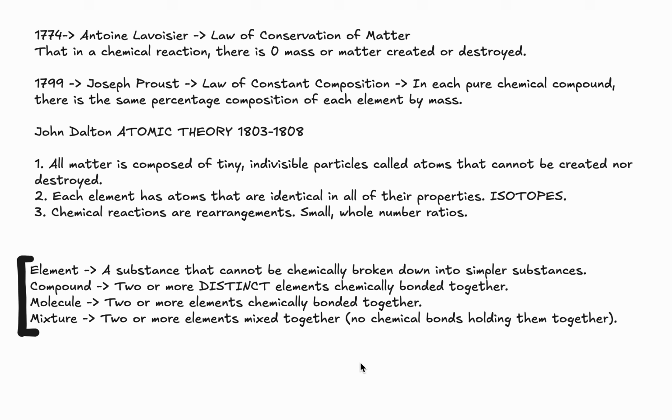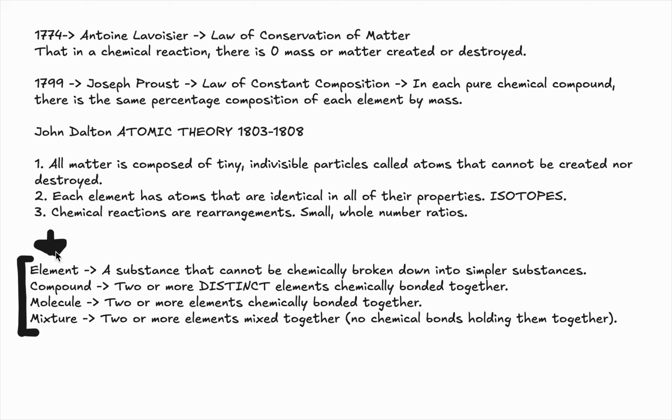So the very first definition that I'll be talking about is known as an element. An element is a substance that cannot be chemically broken down into simpler substances. For example, an element that you are breathing right now is oxygen gas. Oxygen cannot be chemically broken down into simpler substances. You can't take oxygen and produce iron out of it.